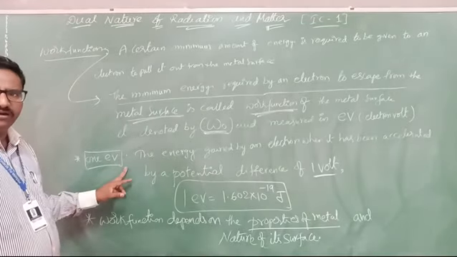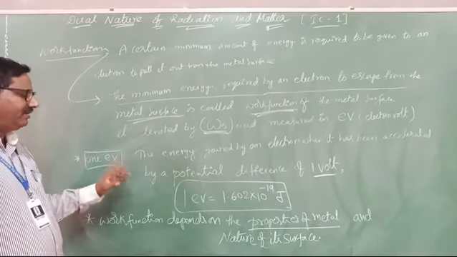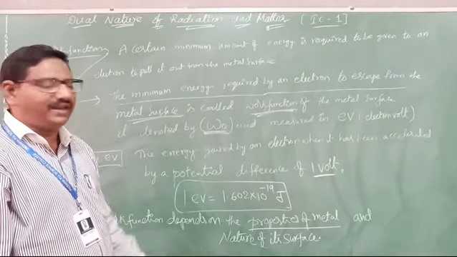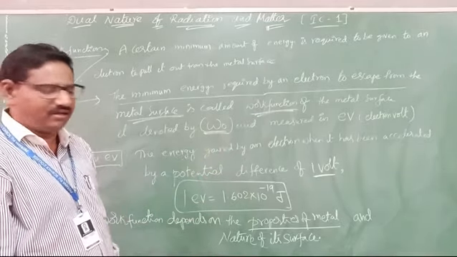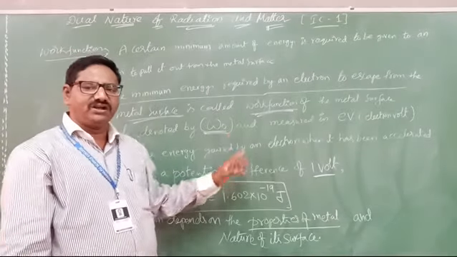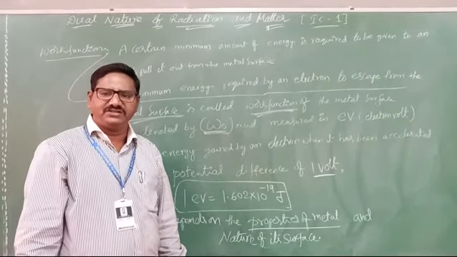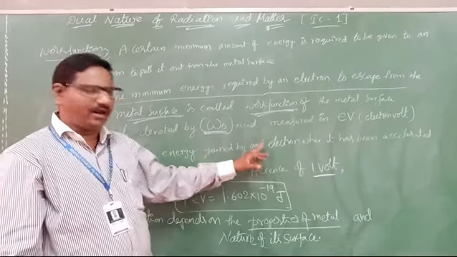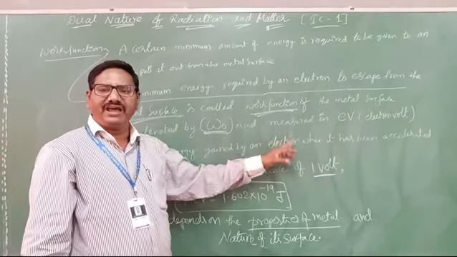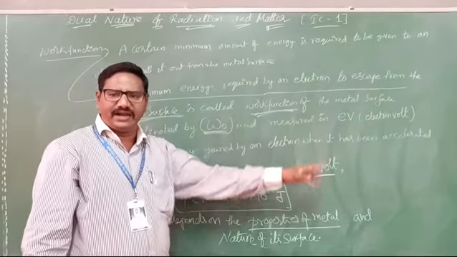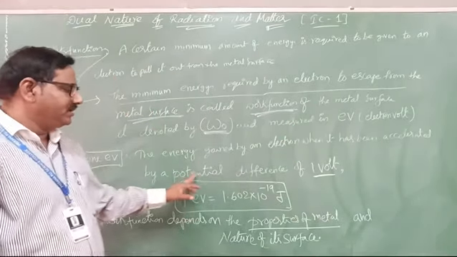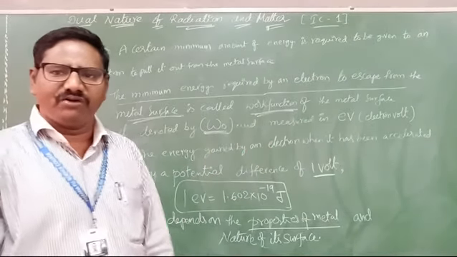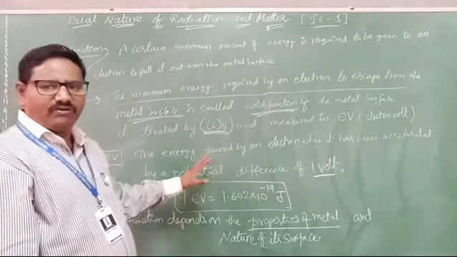Define 1 eV. The energy gained by an electron when it is accelerated by a potential difference of 1 volt is called 1 electron volt.